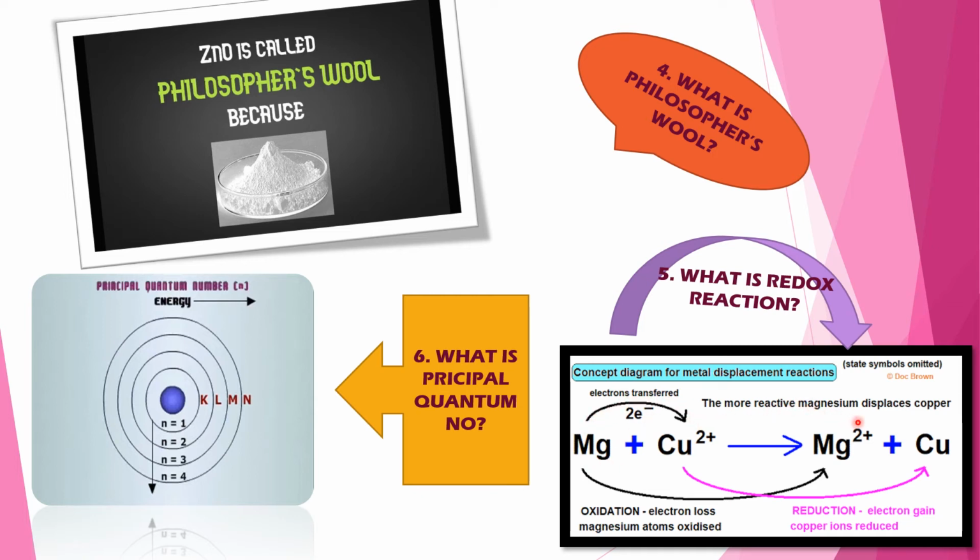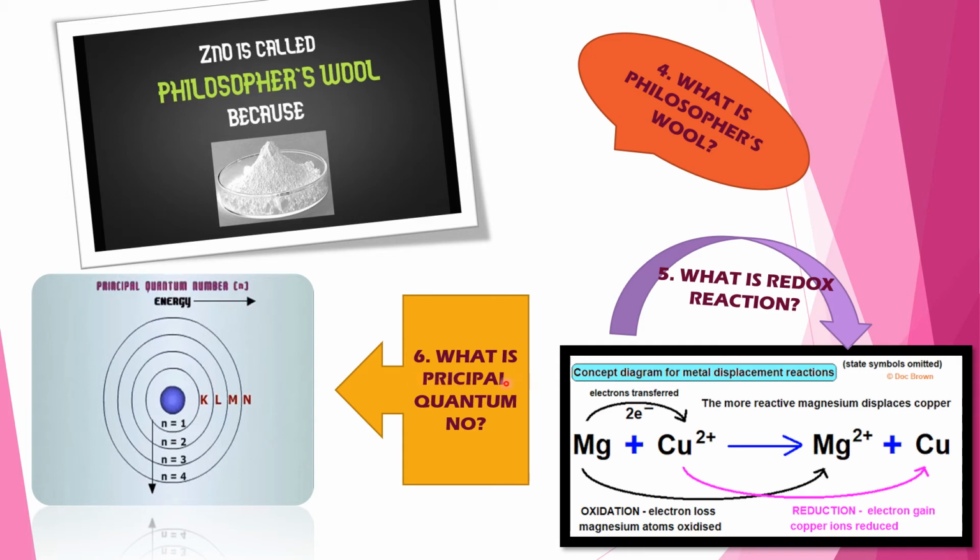The more reactive magnesium displaces copper and oxidation happens, electron loss. Magnesium atoms are oxidized from 0 to 2+, that means deficiency of 2 electrons. Next, reduction occurs from Cu2+ to Cu, that means from 2+ to 0. That means copper gets 2 extra electrons. So reduction occurs, electron gain, copper ions reduced.